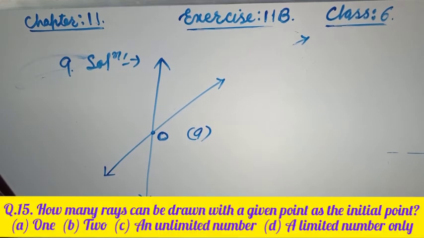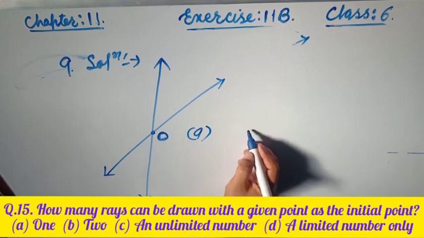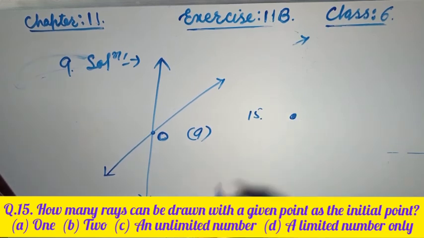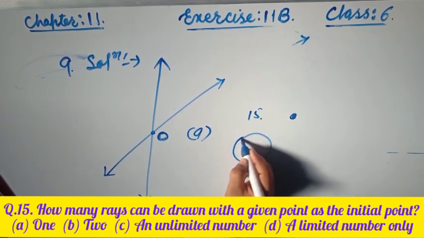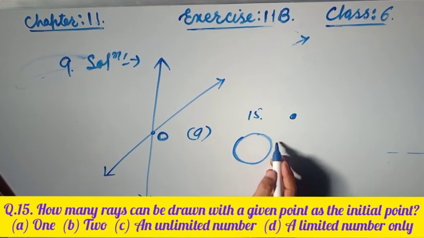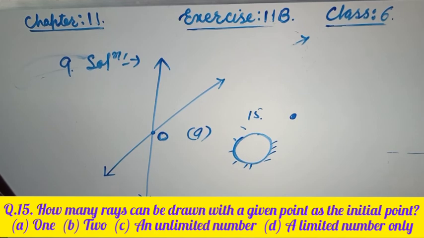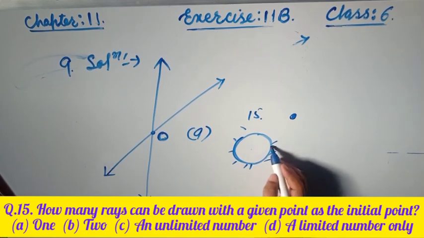Last question: how many rays can be drawn with a given point as the initial point? Suppose question number 15 says, here the initial point is given, how many rays can be drawn? Look at the sun, and the sun looks like a point. How many rays pass through this sun, because this sun is considered a point?